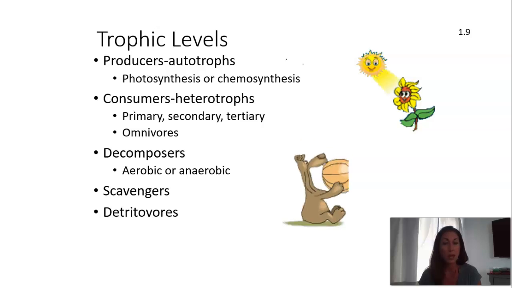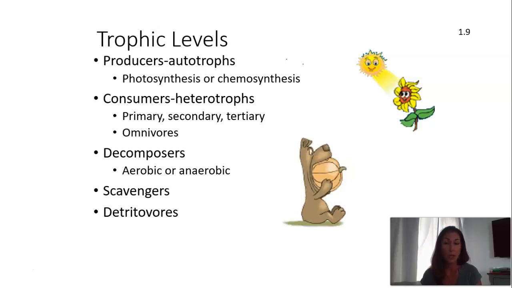Now our decomposers are those that take all of the leftover nutrients and convert it back into its inorganic form. It takes the nutrients from living things once they die and breaks it down into its nutrient components so it can become part of the soil and be recycled. Decomposers can be either aerobic, in the presence of oxygen, or anaerobic, in the absence of oxygen. Both will get the job done, but aerobic is much faster.